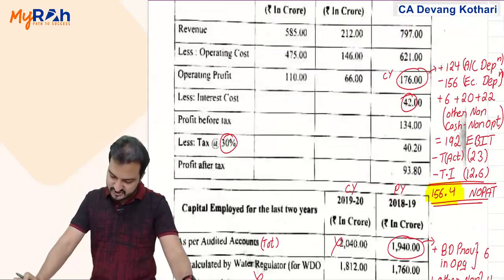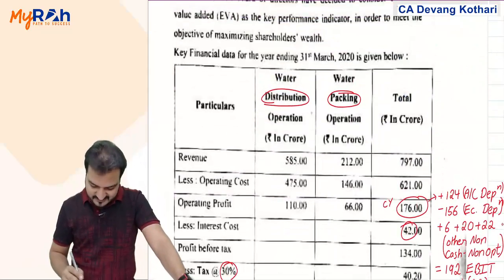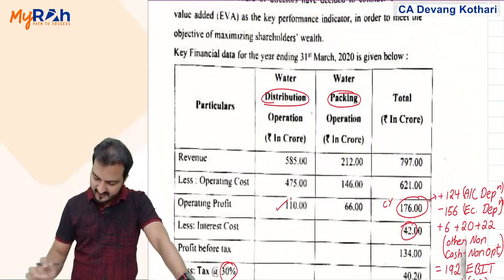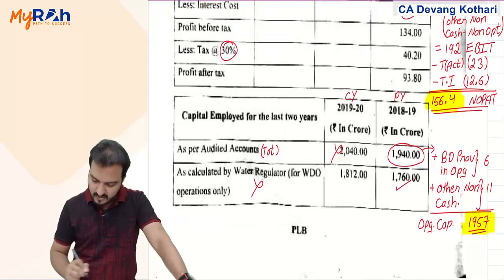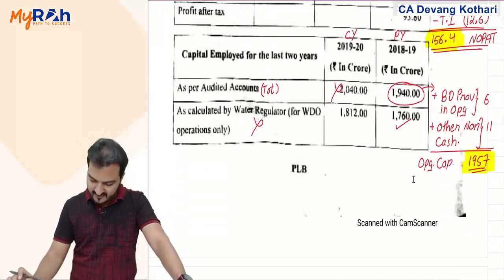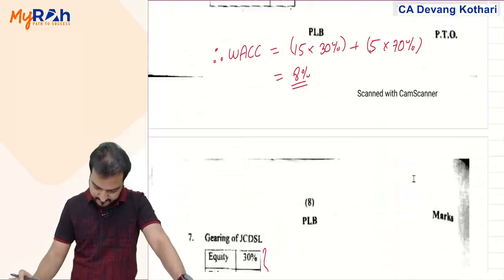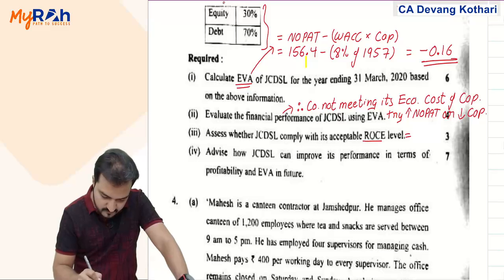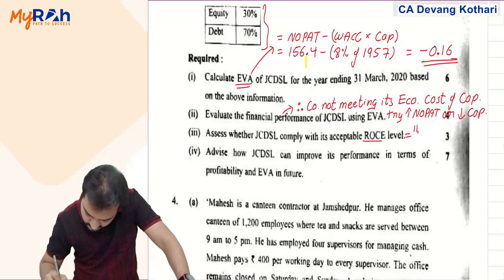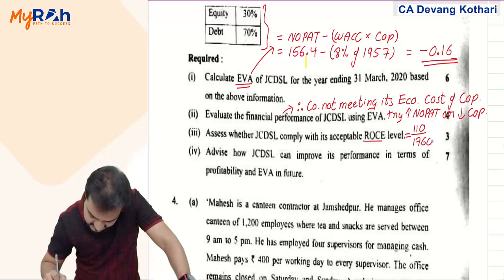Let's see, your distribution division has a return of 110 and the distribution division's opening capital is 1760. So ROCE will be 110 divided by 1760.